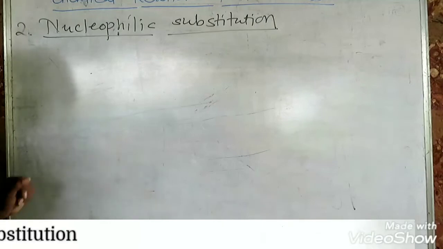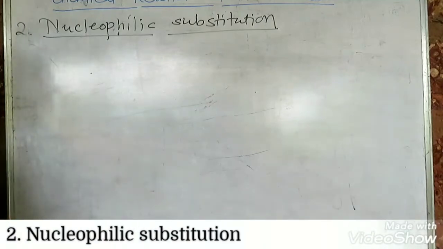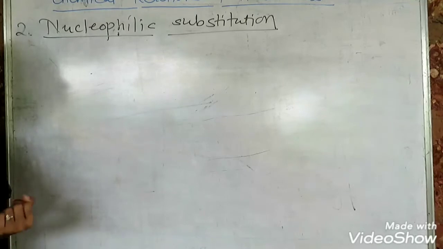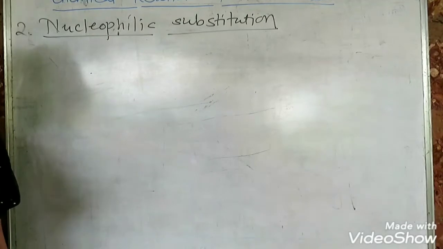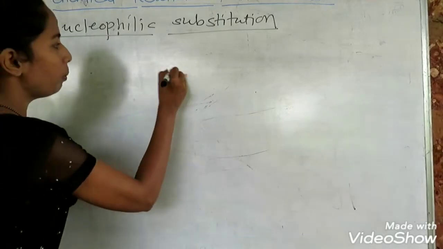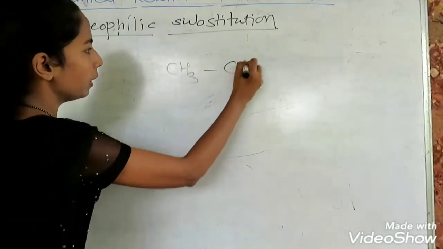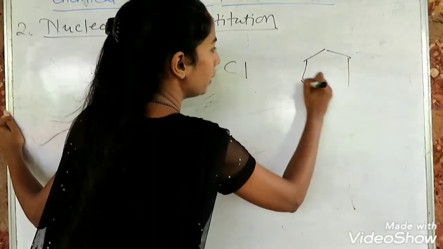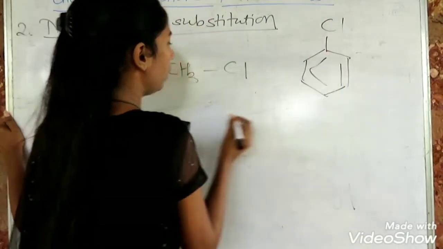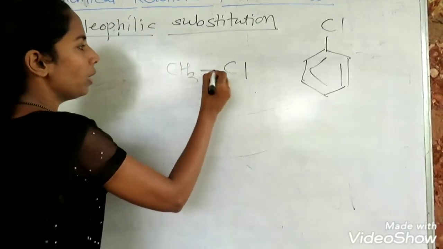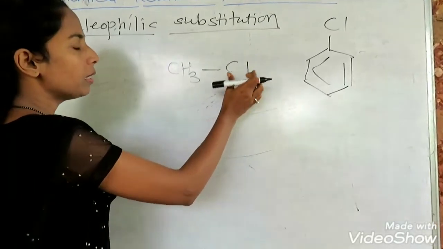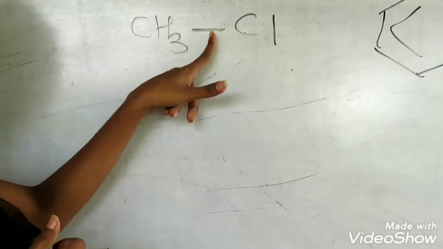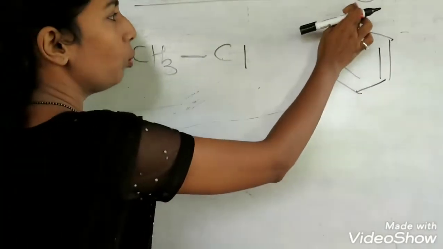Second reaction of haloarenes is nucleophilic substitution. Unlike alkyl halides, aryl halides undergo nucleophilic substitution with difficulty, and that is because of the nature of the carbon halogen bond in aryl halide compared to alkyl halide. The bond in alkyl halide is very easy to break, therefore this substituent can be easily replaced by another nucleophile. So that bond is easy to break as compared to this bond.